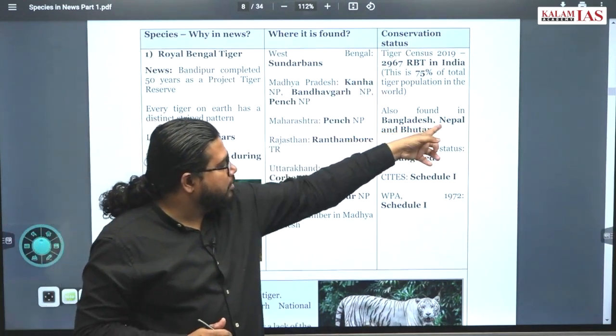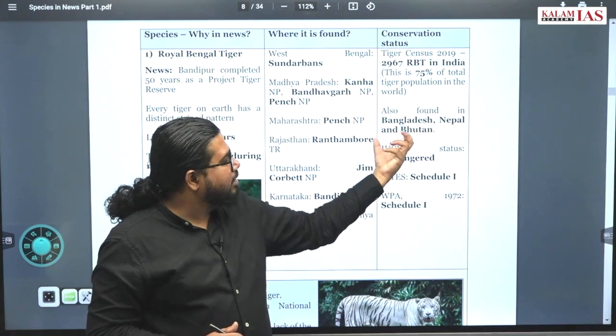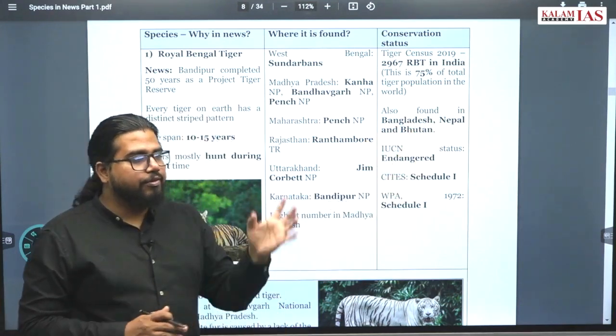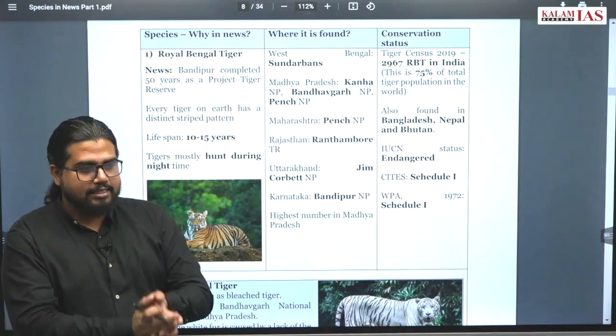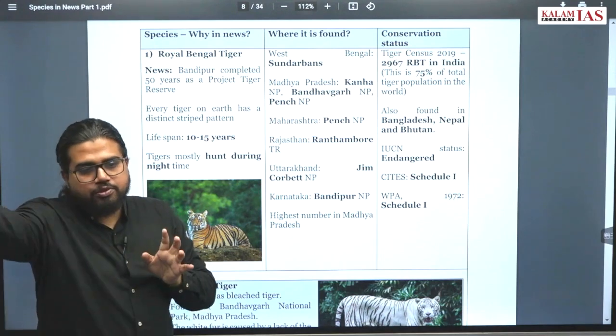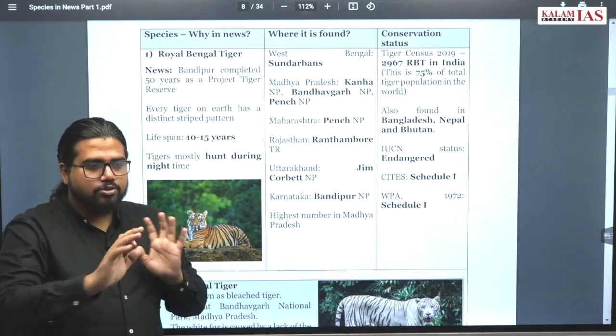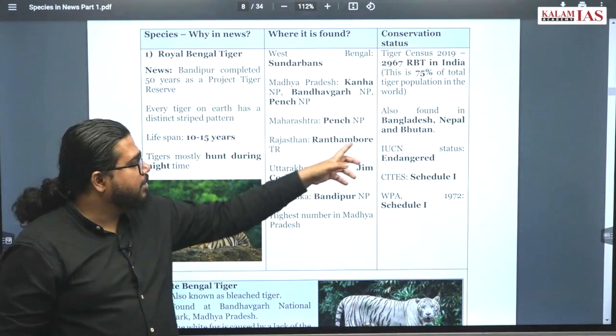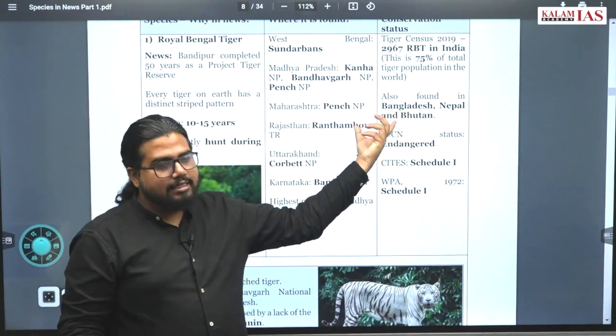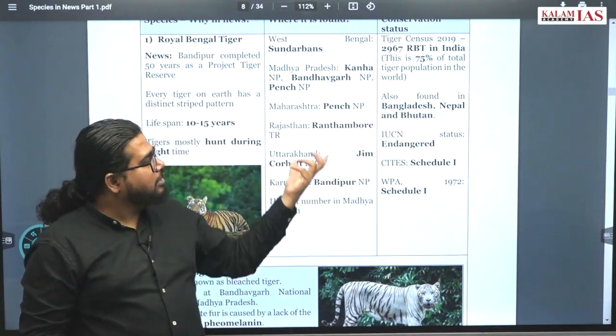Other countries are also part of it, it is not endemic to India. Bangladesh, Nepal and Bhutan are also part of it. Whenever you see Sundarbans, if any species is in the Sundarbans, a major part of Sundarbans is in Bangladesh also, so that species will probably be there in Bangladesh also. Then eastern, northeast we discussed.